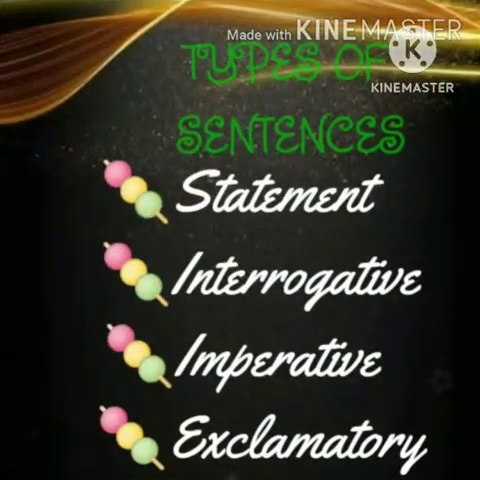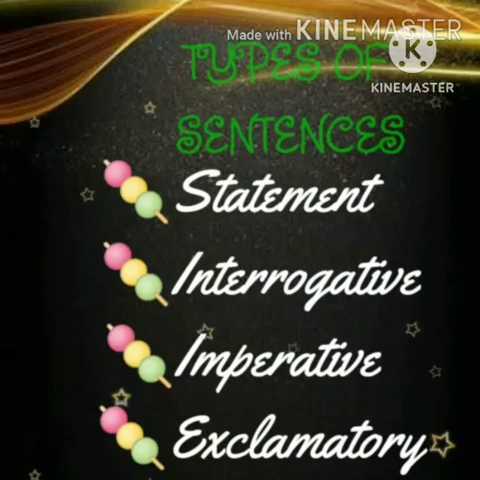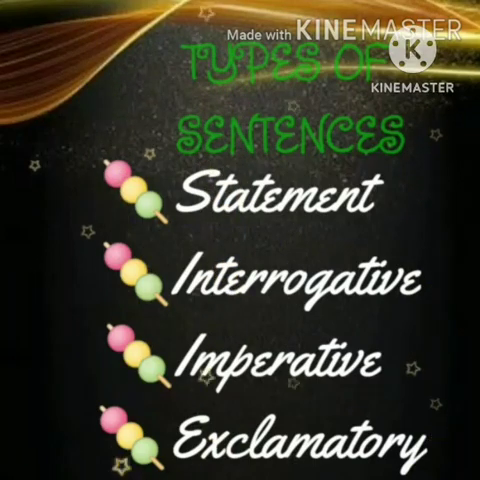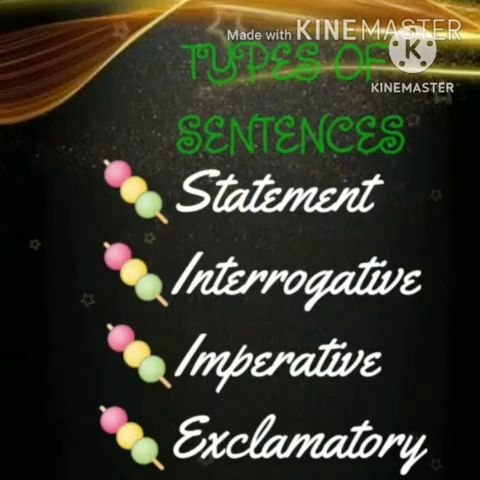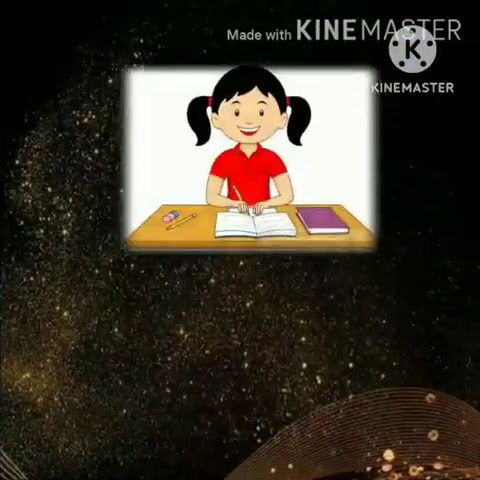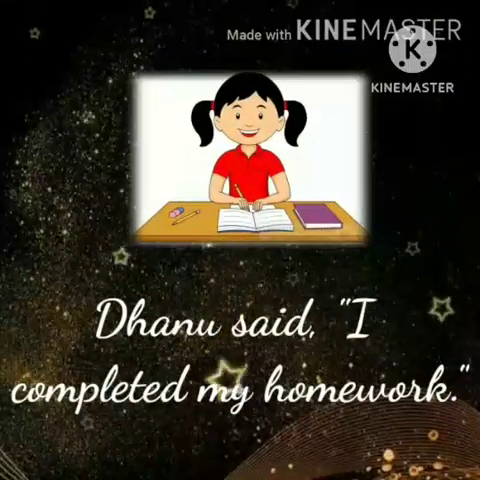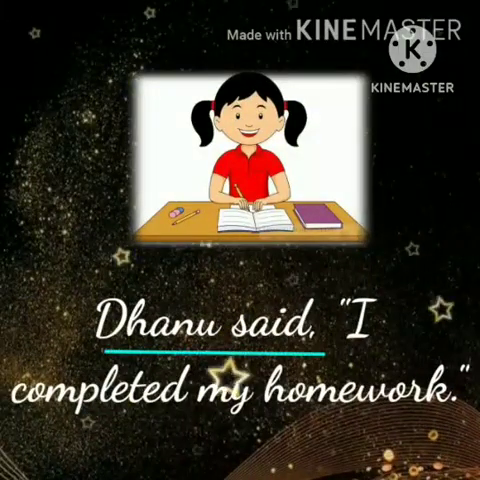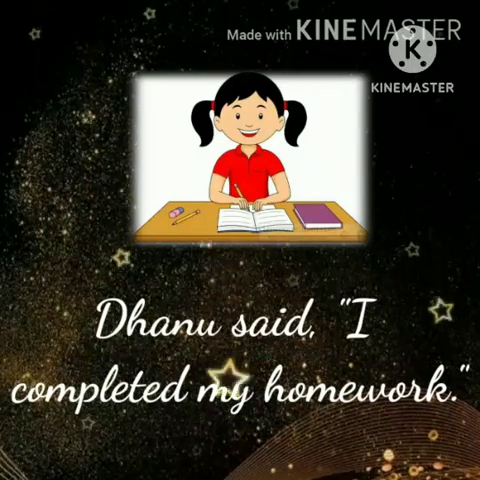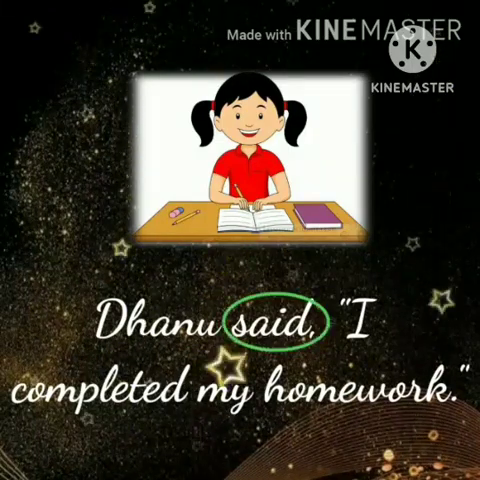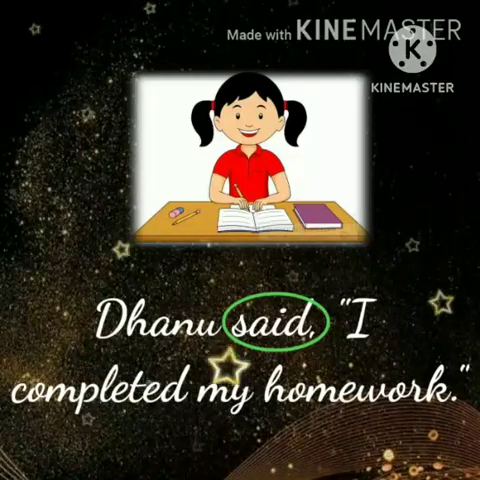Knowing these types of sentences is very important because only according to this can we make the changes while changing direct speech into indirect speech. See the sentence: Danu said, "I completed my homework." First, take the reporting part. Here, only the speaker is given and no listener. Then, the reporting verb. This reporting verb can be changed only according to the type of sentence.